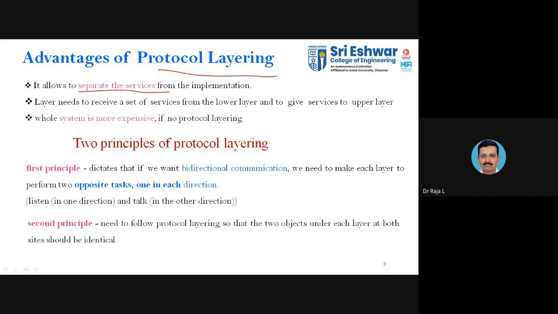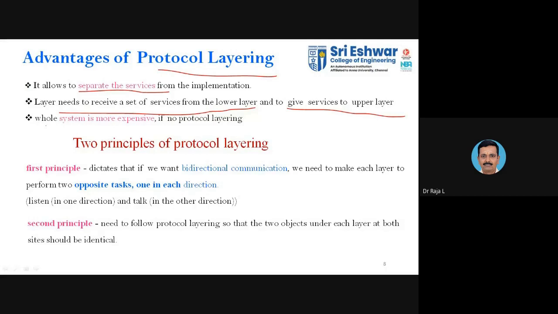Second, a layer needs to receive a set of services from the lower layer and give services to the upper layer. When the layer below completes its service, it can give the data, and we forward the data to the upper layer. In this way we can coordinate with all the layers so that our work gets done. That is the second advantage.